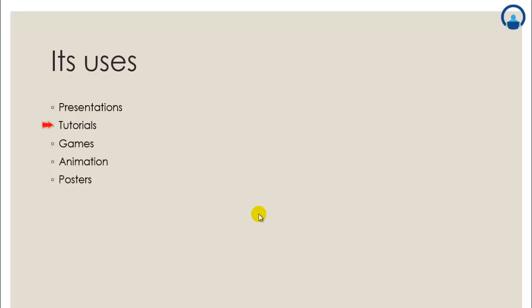A tutorial on a piece of software could use screenshots of various menus combined with text and graphics elements indicating what each one does. If you want a screenshot of anything and you want to insert it in your presentation or in your slide, you can do that too.